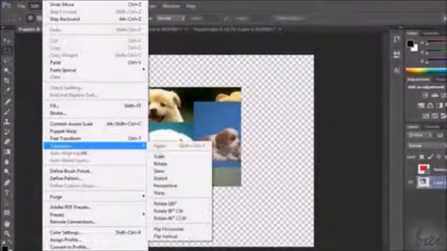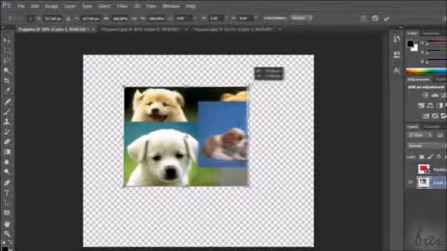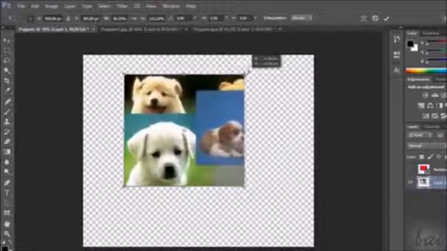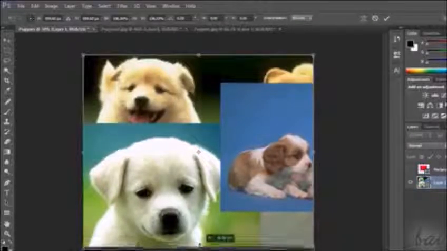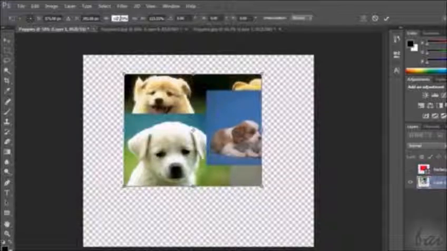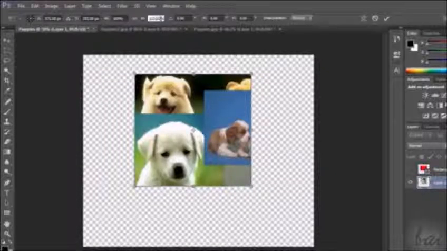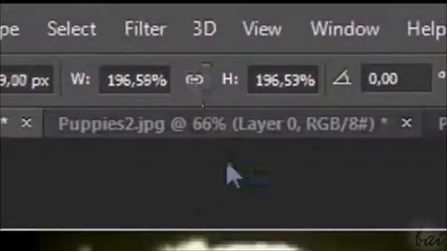Then, if you want to scale, rotate or deform the selected object, you need to go to Edit and to Transform. Then choose between Scale, Rotate, Flip, and so on. Remember that this is always applied on the layer or layers selected first. Confirm the transformation applied by accepting in the top right corner. While in any transformation function, you can edit everything through the bar on top, inserting the precise values. Keep in mind that you can keep the aspect ratio constant through this icon between W, width, and H, height.